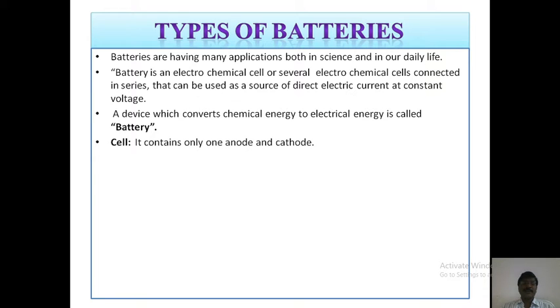Next, what is the difference between a cell and a battery? A cell contains only one anode and cathode, but a battery contains several anodes and cathodes.